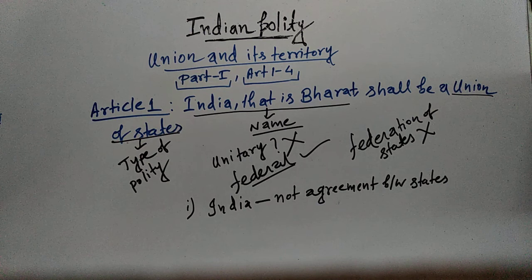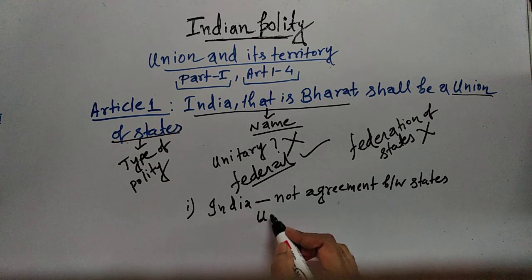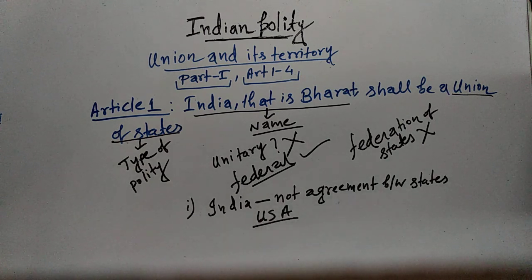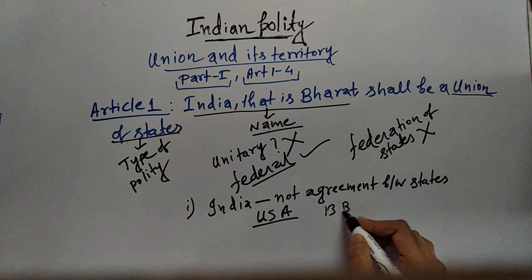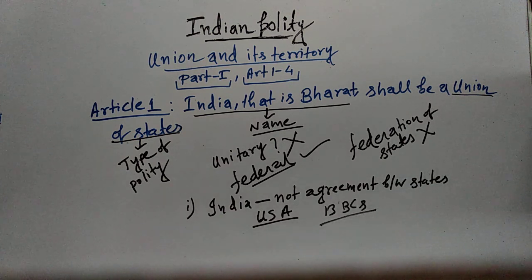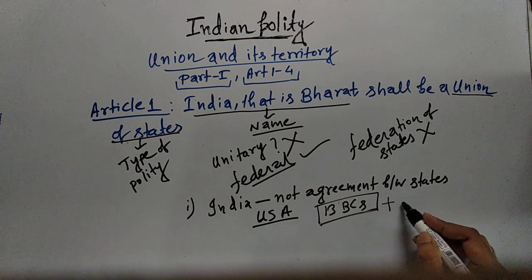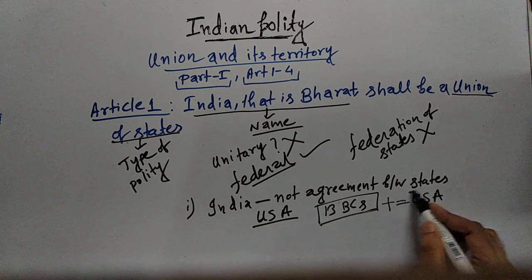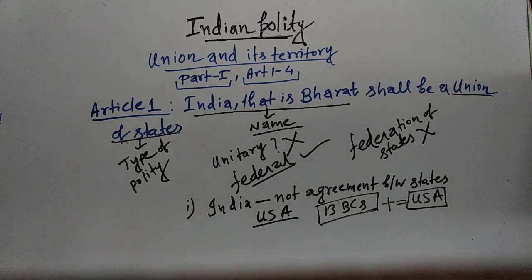For that, let's take the example of United States of America. How was United States of America created? There were 13 British colonies present in North America. And then when these 13 British colonies got independence, they came together and formed United States of America. So these 13 British colonies came together and made an agreement to form United States of America.